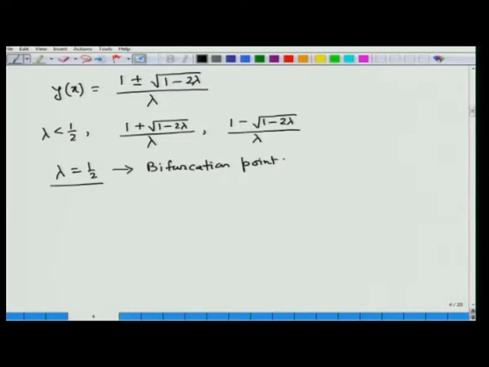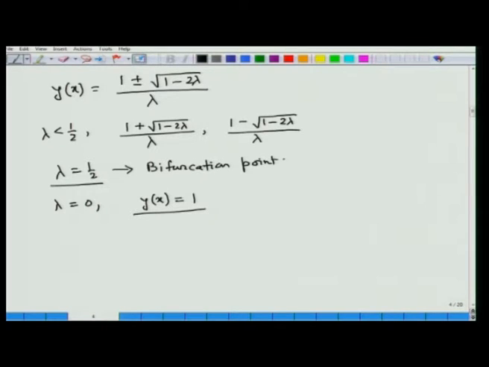And another important aspect is that if we consider lambda equal to 0, from the given problem we find y x equal to 1 is a solution, and this particular solution y x equal to 1 cannot be obtained from the solution that we have derived, that is y x equal to 1 plus minus root over 1 minus 2 lambda divided by lambda, and this particular solution y x equal to 1 is actually called the singular solution.